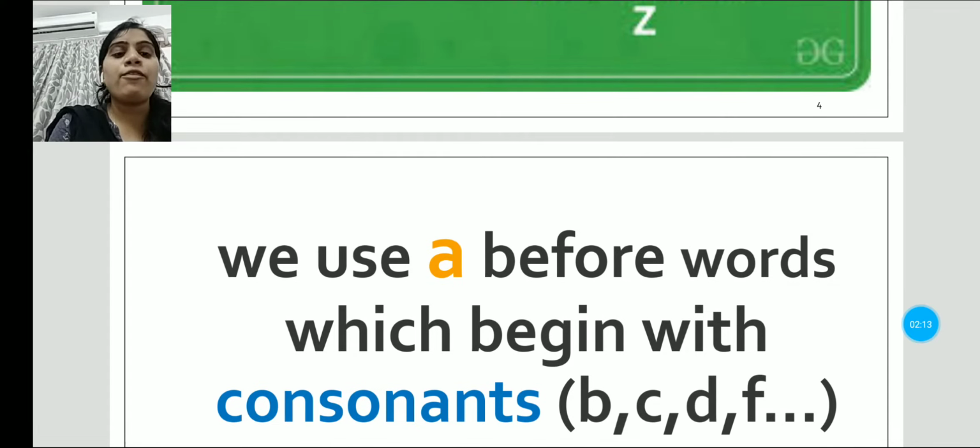Consonants are alphabets that are not vowels. Got it?